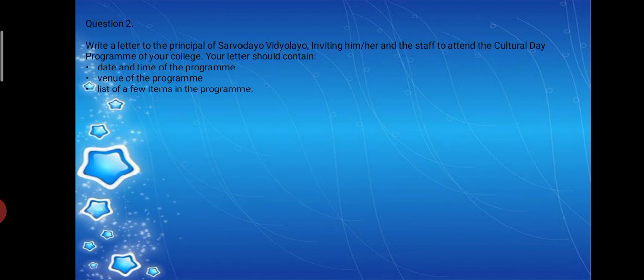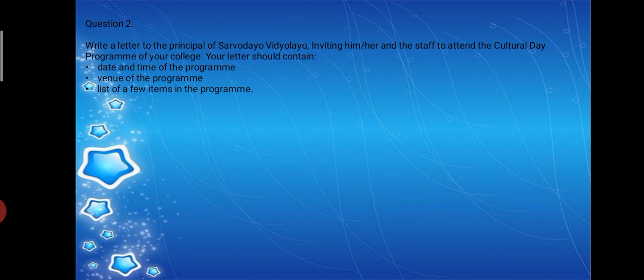Okay. Next, I think this is the last pattern of the letter. By this time you are very thorough, I know, with the letter writing pattern, but please keep in mind your language and the tone that you use throughout the body of the letter. See that the language is very precise, clear and very polite. Write a letter to the principal of Sarvodaya Vidyalaya inviting him or her and the staff to attend the cultural day program of your college.